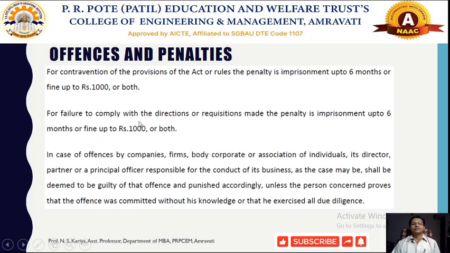For failure to comply with the directions or requisition made, the penalty is imprisonment up to 6 months or a fine of rupees 1000, or both. If any of the directions under the Payment of Bonus Act are not followed by the employer, the employer will be liable to get a penalty from the respective authority in the form of imprisonment up to 6 months or a fine of rupees 1000, or both.